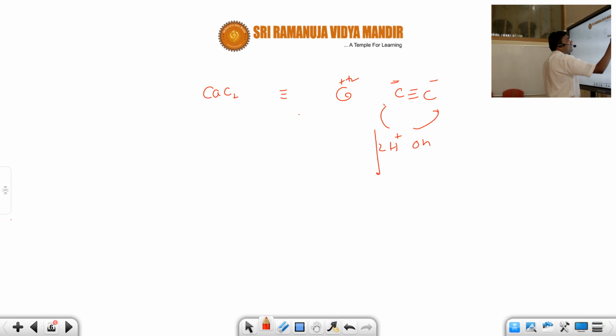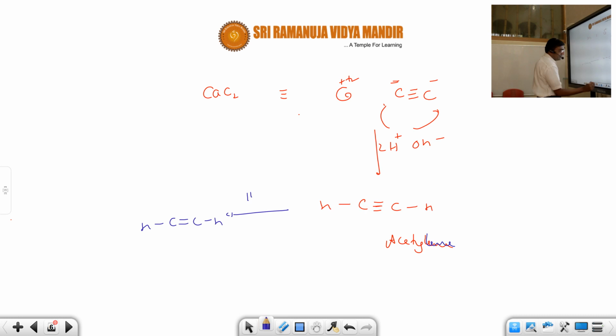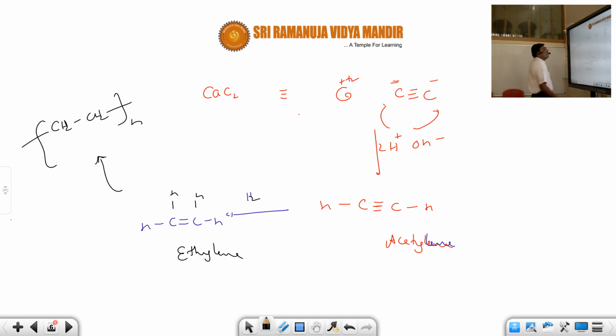Acetylene, you know, is used for artificial ripening. Acetylene torch. Anyhow, that's a different thing. Now this acetylene, if you do reduction, means add hydrogen, 2 hydrogens are added here, it forms ethylene. And ethylene, if you polymerize, you get CH2 units, n times, it gets polymerized. This is called polyethylene, PE. This is the philosophy of this question.